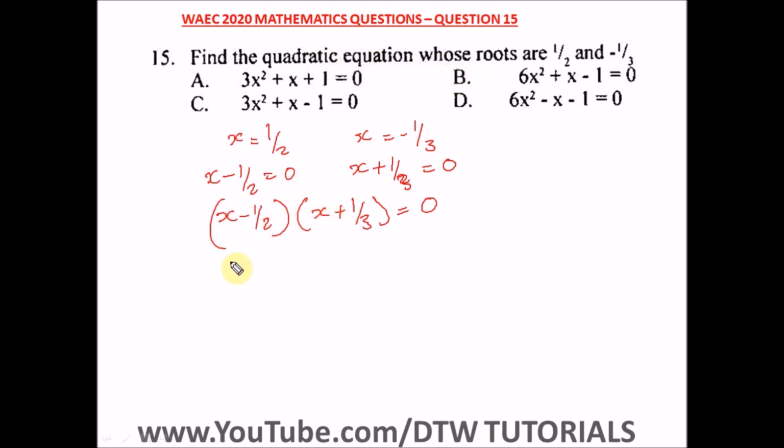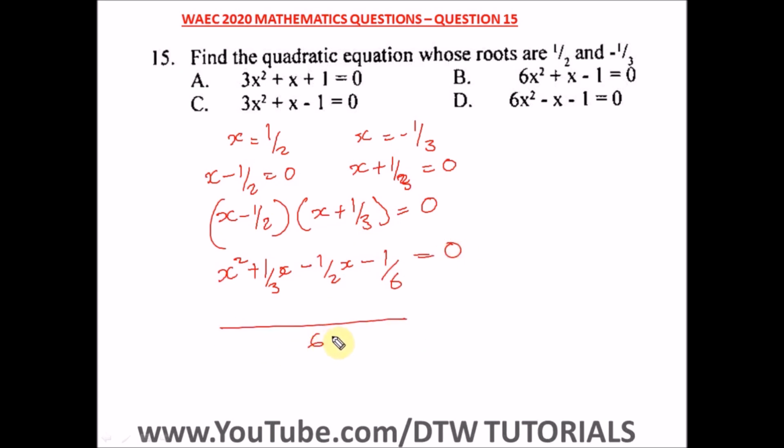So x times this is what? x squared. x times plus 1 over 3, that's plus 1 over 3x. Then minus 1 over 2 times x, that's minus 1 over 2x. Then 1 over 2 times minus 1 over 3, that's a negative 1 over 6. 2 times 3 is 6, equal to 0. So from here, what's our LCM?